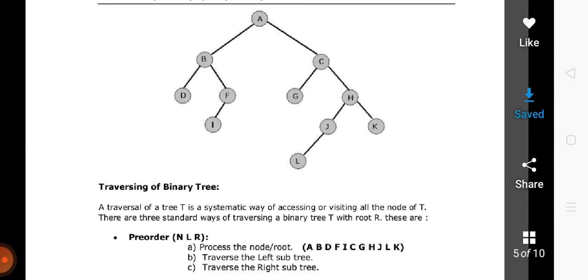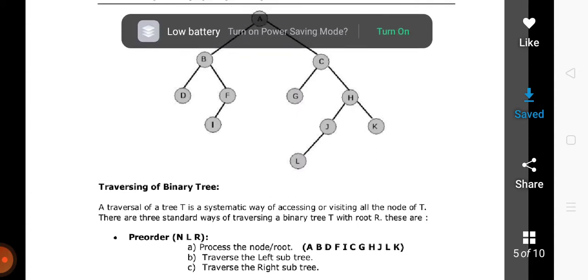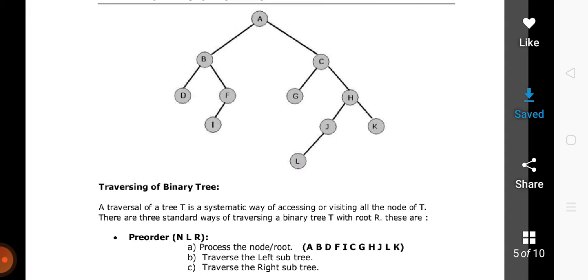Then left of C is G. G is processed with no left and right, and then we come to the right, which is H, and then process H, then process J, then process L. Now after processing of L, the right of J does not exist, so we come to the right of H, which is